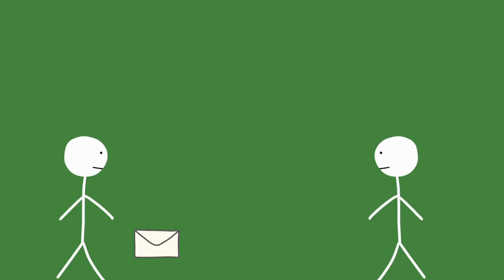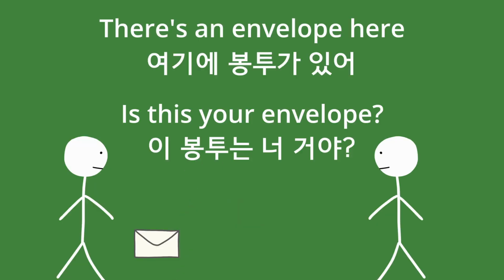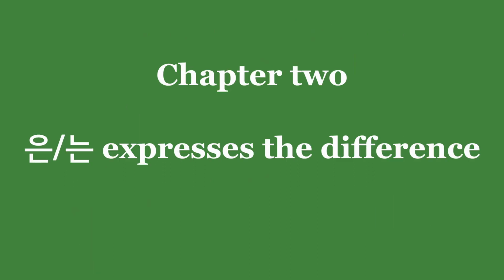Let's see another example. There is an envelope here. Is this your envelope? 여기에 봉투가 있어. 이 봉투는 너 거야? The first envelope is new information since there is an indefinite article. 봉투가 여기에 있어. The particle should be 이가. And in the second sentence, the envelope is now old information. 이 봉투는 너 거야? The particle should be 은는. Do you understand? Chapter 2.